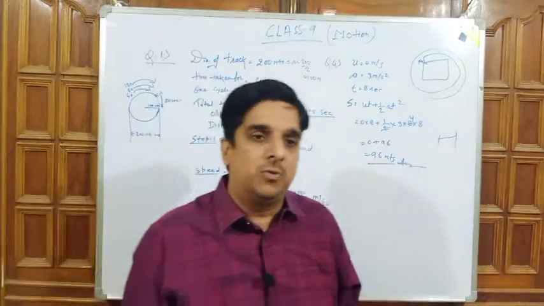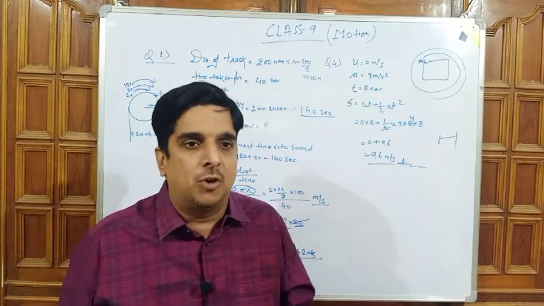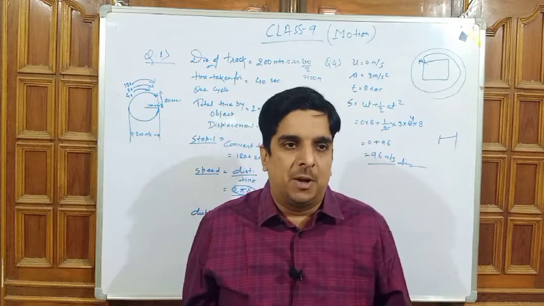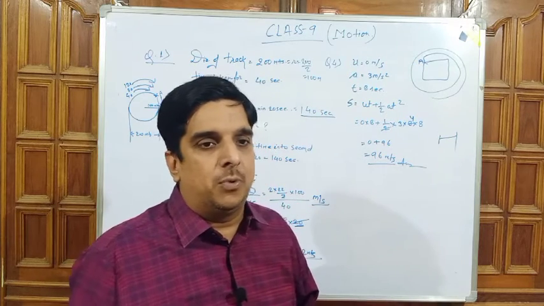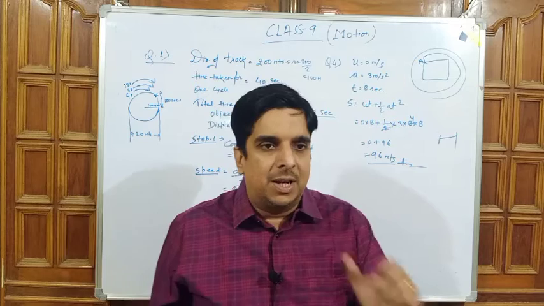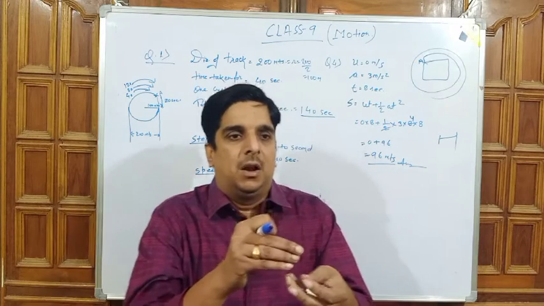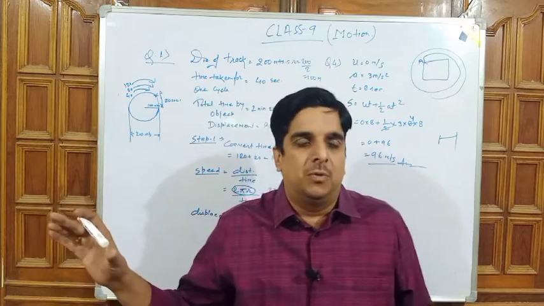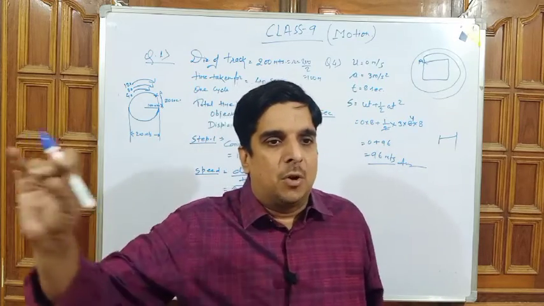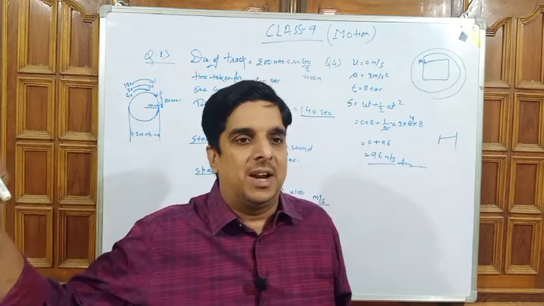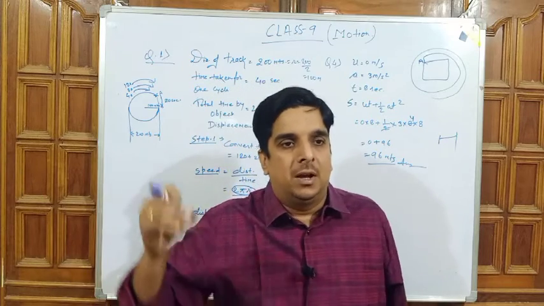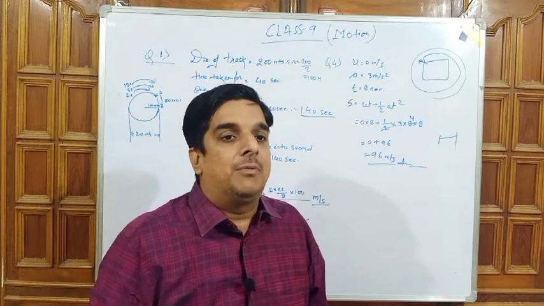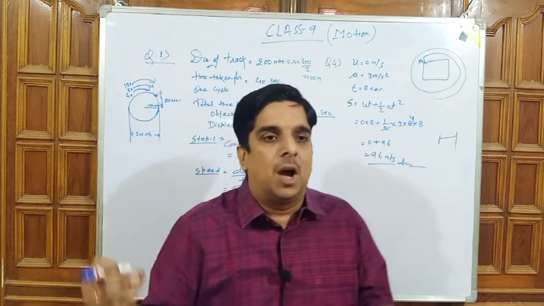Now if we move toward the NCERT exercise of motion, the last section, go through question number 4. In question number 4, the data given is that the object is at rest, and afterward it starts moving with a constant acceleration of 3 meter per second square for 8 continuous seconds. Then we have to find the distance covered by the object.